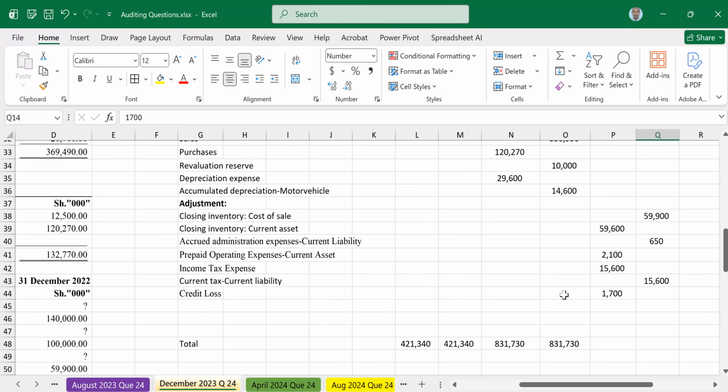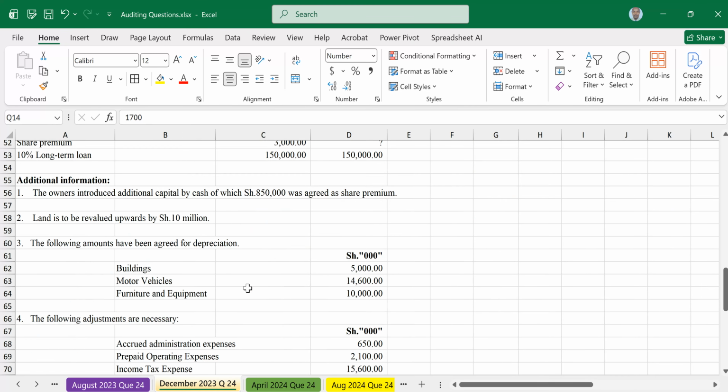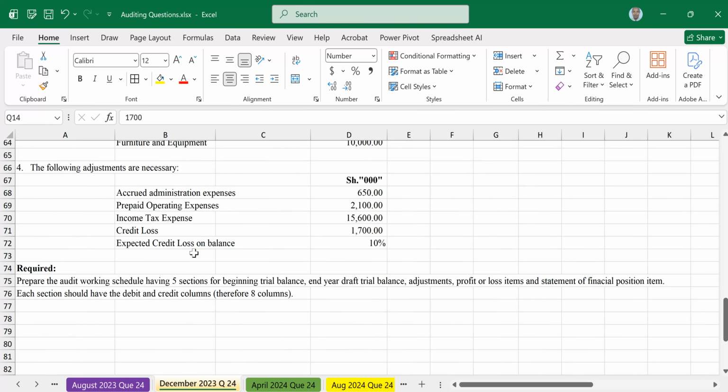We move to the last one, expected credit loss on balance. What they meant here is that if you have receivables, then there is a balance that remains. On that balance, there is an allowance for bad and doubtful debts of 10%. So how do you get that?